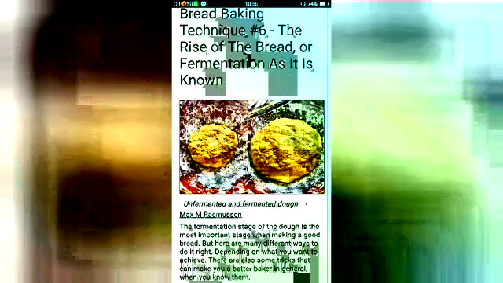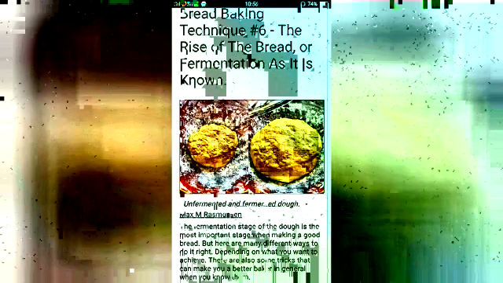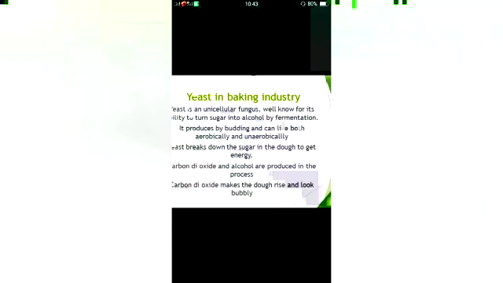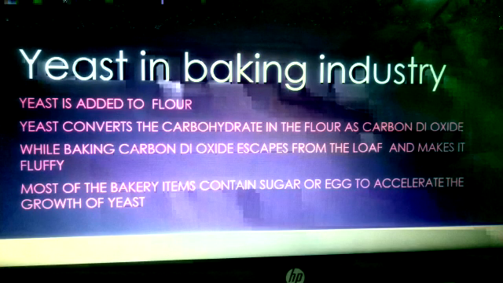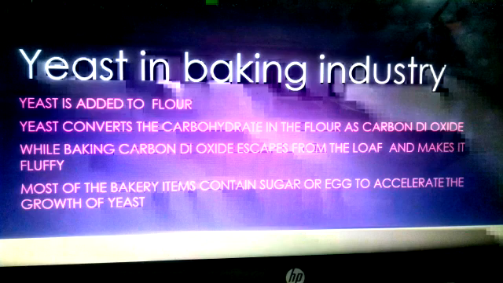Yeast cells are used in baking industries for making breads and cakes. For baking bread, yeast along with a little sugar is mixed with flour to make the dough. The dough is kept in a warm place. The yeast uses the sugar present in the dough as food. Yeast converts the carbohydrate in the dough into carbon dioxide. During the breakdown of sugar, carbon dioxide and alcohol are formed. If there is any formation of alcohol or acid, this process is called fermentation.